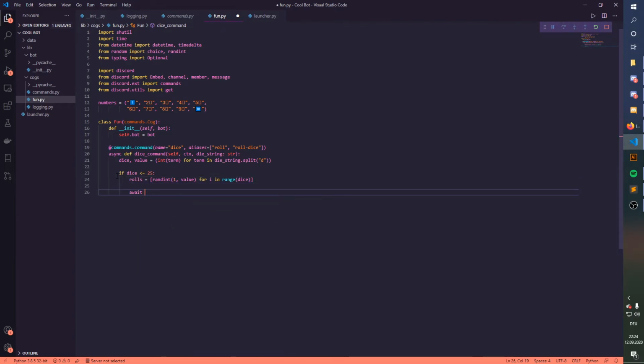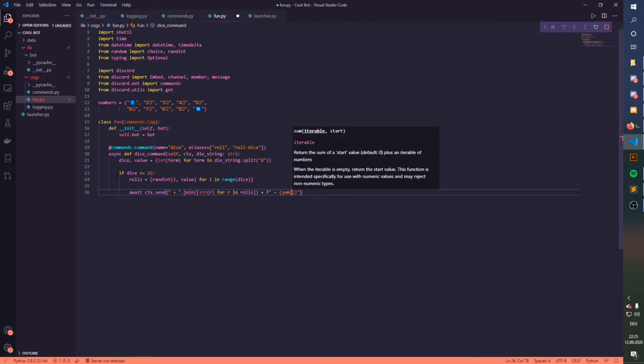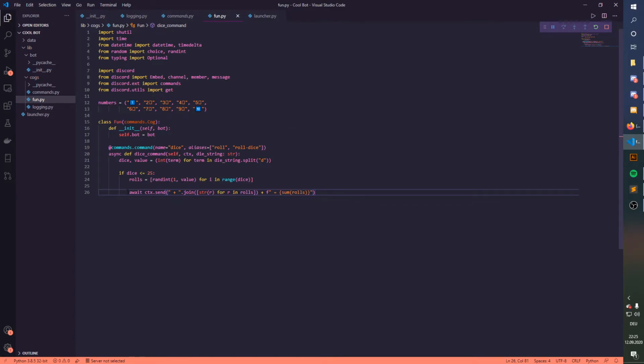I'm going to say await ctx.send. We're making a plus kind of thing here, plus dot join. And down here we're going to make string r for r in rolls, and next to here plus an f-string, making another string like that, and then in here we're just going to make sum and then rolls.